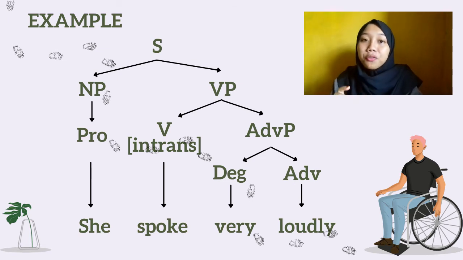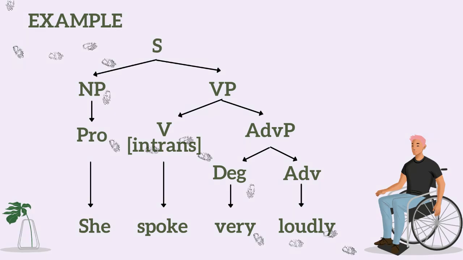So instead of having a noun phrase as part of verb phrase, we have an adverb phrase or a prepositional phrase when we have an intransitive verb here. So when we have intransitive verb in a sentence, we commonly have adverb phrase or prepositional phrase instead of noun phrase.